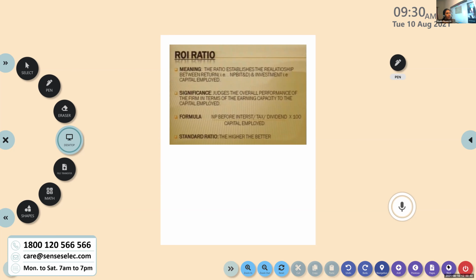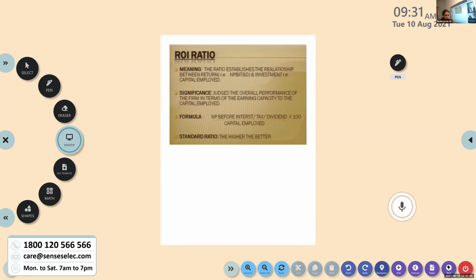And here we are discussing the owner, whatever investments he has made in his business, whether he is getting the return efficiently by making use of these investments effectively. That is what we are going to find out from this ratio.